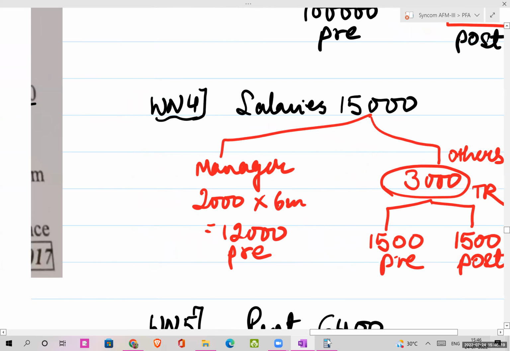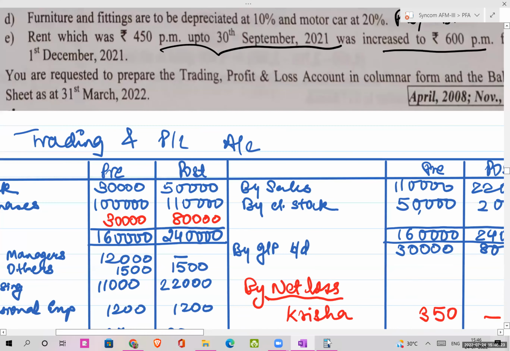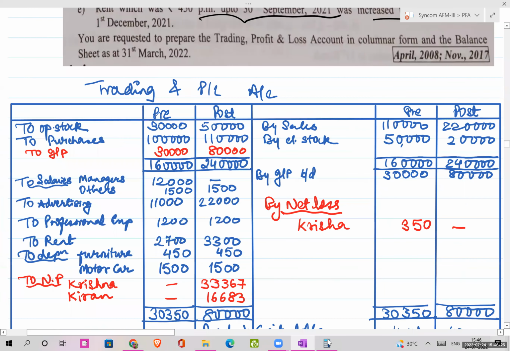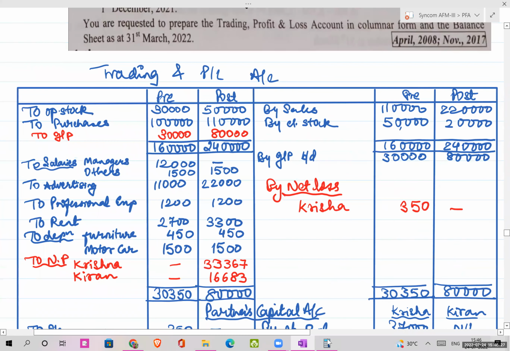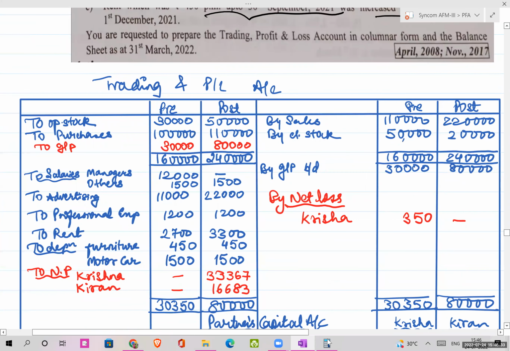Okay. So there was a lot of twist in this sum. Please make a trading and P&L account together. That would be advisable. Opening stock has only one entry because it is in the trial balance.